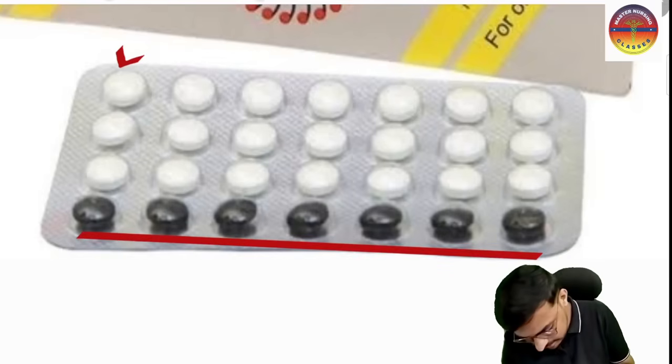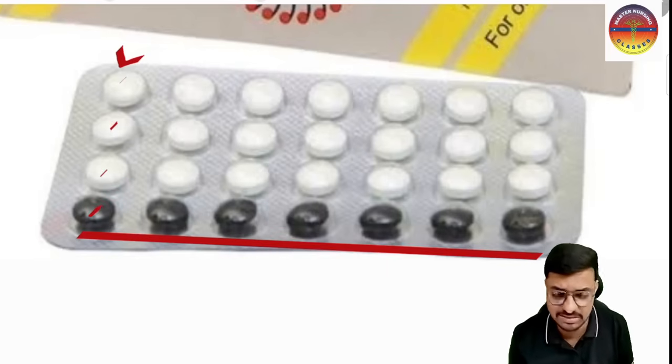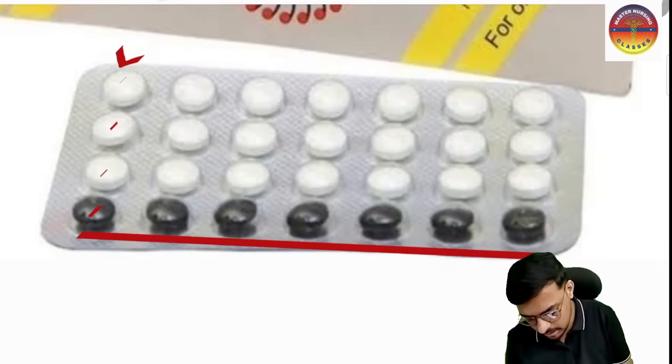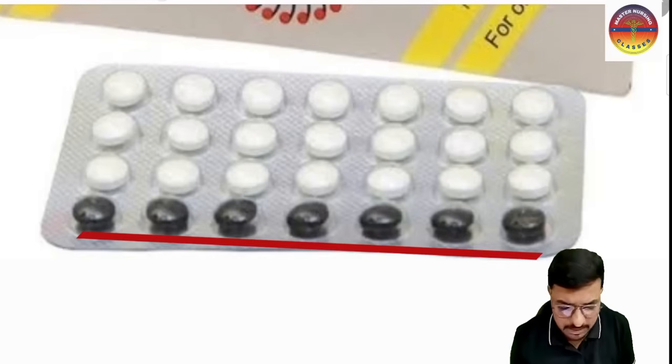If she takes this one for 3 days, and one tablet she is taking and maintaining a 1 day gap, that increases the highest risk of pregnancy, so we don't want that. Okay, that is how to take oral combined pills. Education is a must for females.